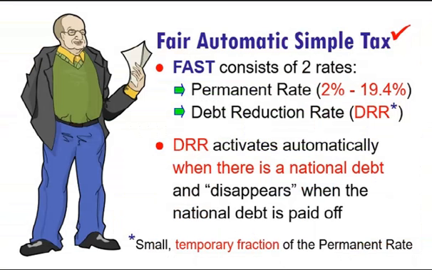The FAST tax consists of 2 rates, the permanent rate, 2% to 19.4%, and the debt reduction rate, which is a small temporary fraction of the permanent rate. The DRR activates automatically when there is a national debt and disappears when the national debt is paid off.